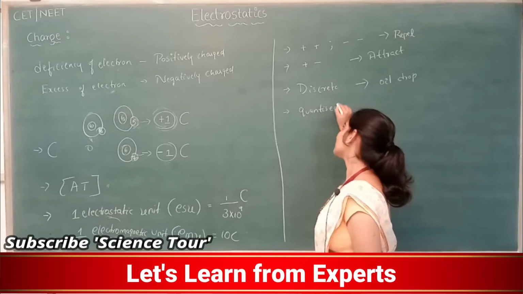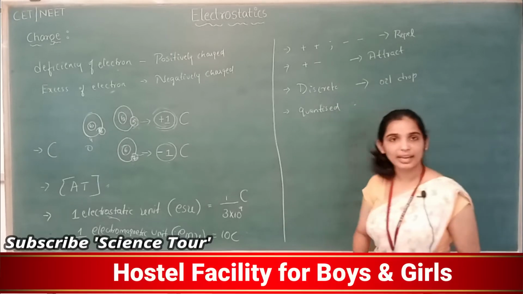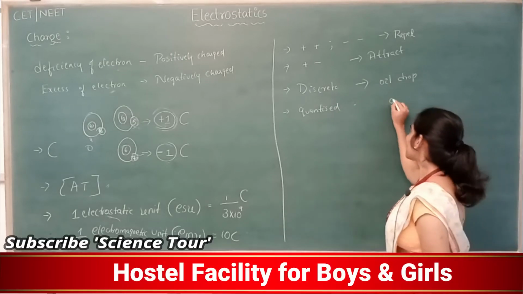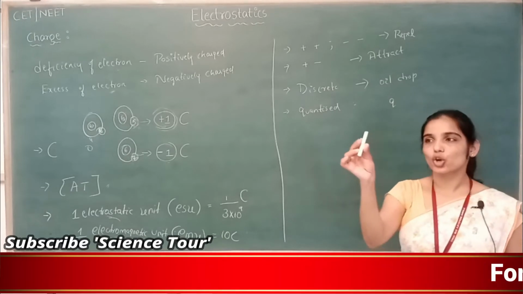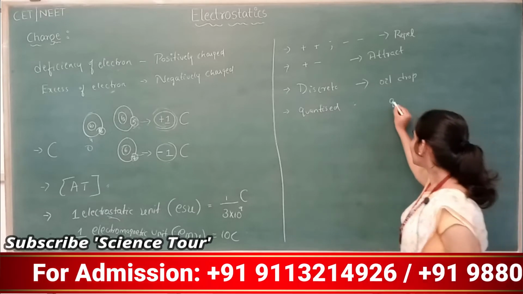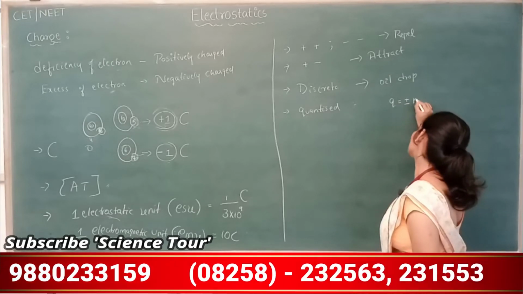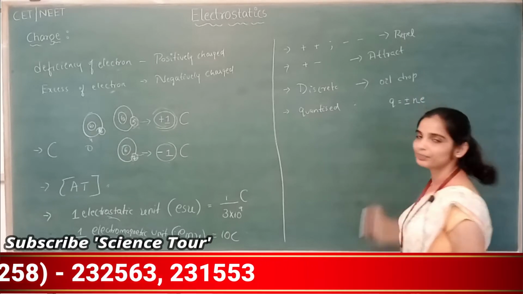So what do you mean by charges are quantized? Let's say Q is the charge of any particle. Let's say this chalk piece has Q charge. Then this Q will always be plus or minus n times e.